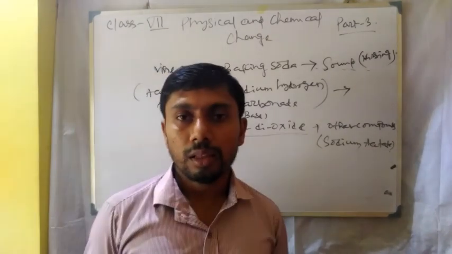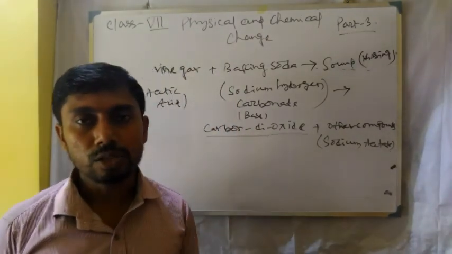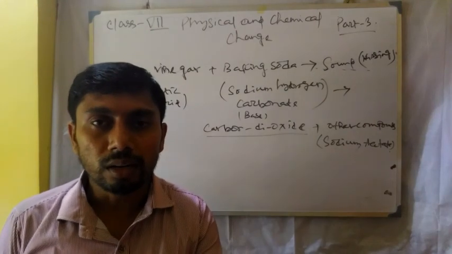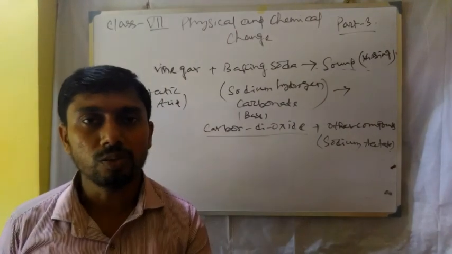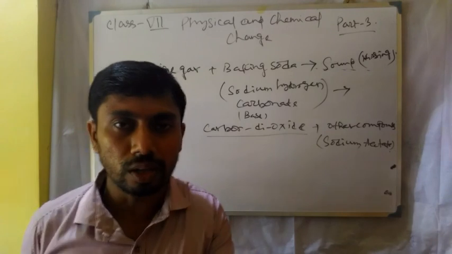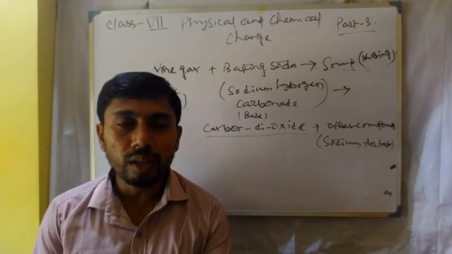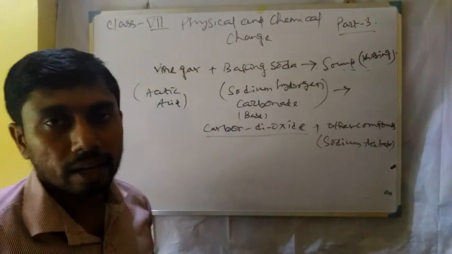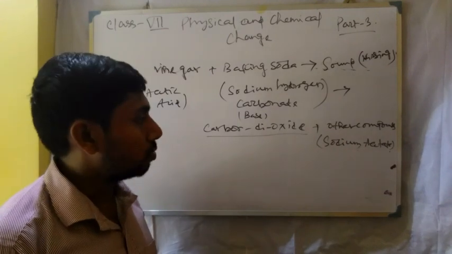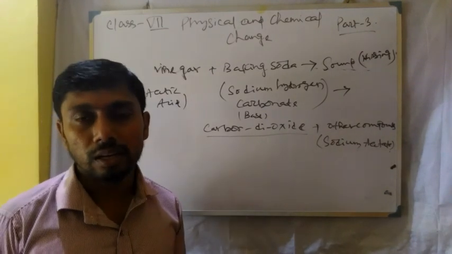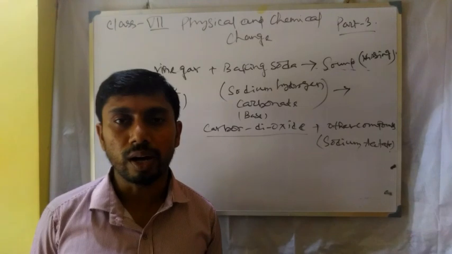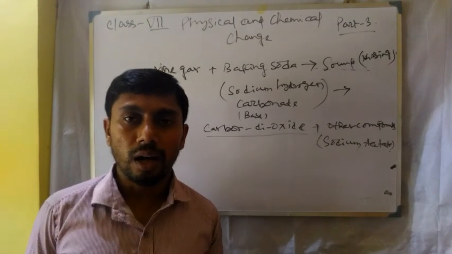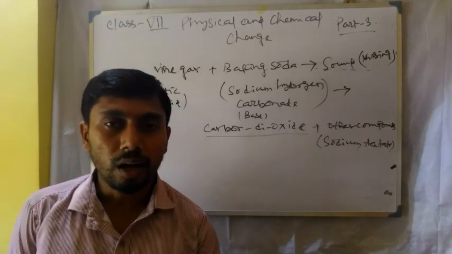When this gas is passed through lime water, it is also an activity in your NCERT book. The lime water turns milky, or a white layer is formed on the upper surface of the lime water.